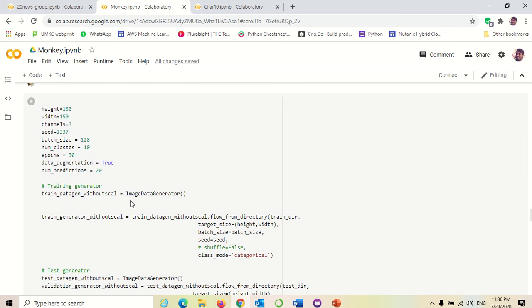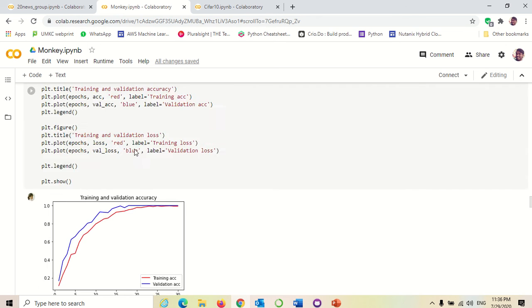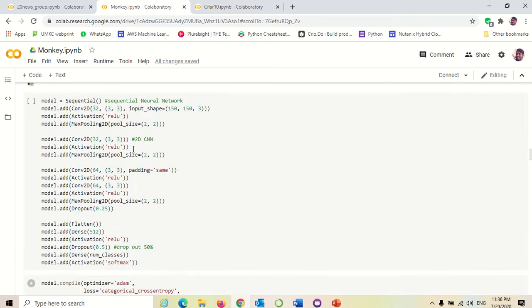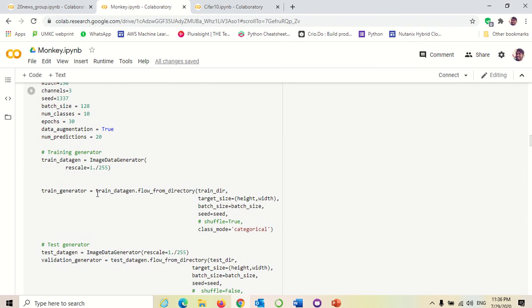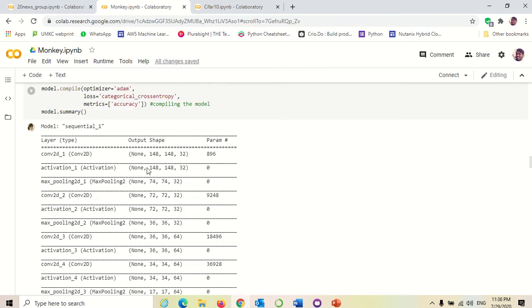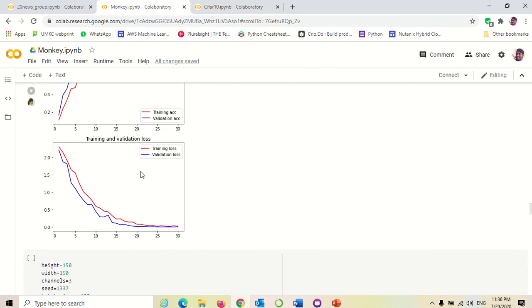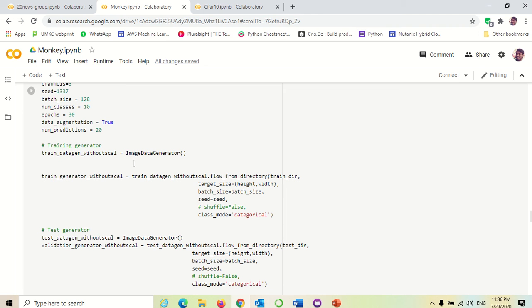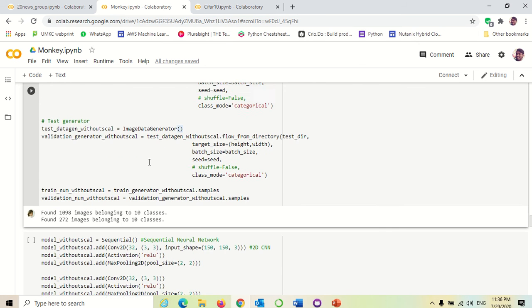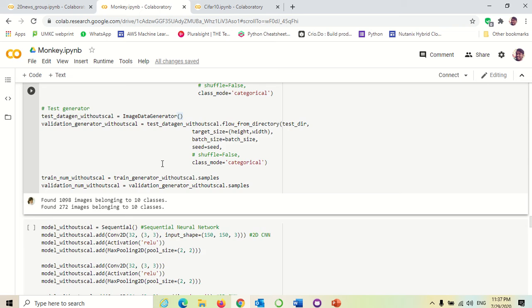Now, without scaling, as there is a requirement with and without scaling. Previously I had taken rescale by 255, you can see here I have taken 255 as scaling. Now I was doing it without scaling. Here there is no scaling. You can see that the image data generator is blank. The same process I was following without scaling.